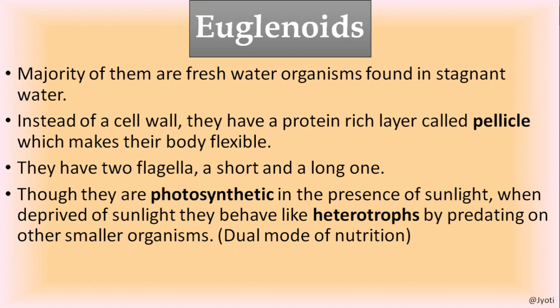So this is called mixotrophic nutrition, and because of this dual mode of nutrition, often these organisms are considered as a connecting link between plants and animals. Because green plants can synthesize their food by photosynthesis, but animals cannot synthesize food, rather they depend upon other organisms, so they are heterotrophic.